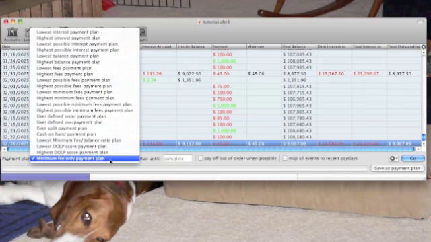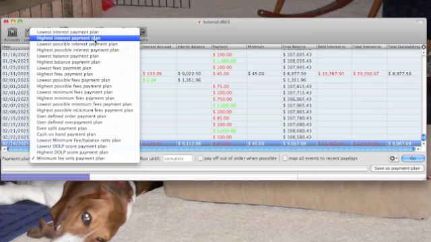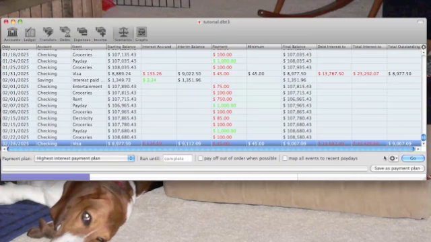But instead, Debtinator lets you figure out different strategies. We've got about 20 different plans that you can try, and I'm going to use the highest interest plan because it tends to be the best. What this is going to do is look at your situation. It's going to say, okay, how much money do you have that you haven't allocated? You've got your income coming in. I make $2,000 every other week, and then I've got my expenses and debts. But my expenses and debts don't total my income. There's a little bit of money left over.